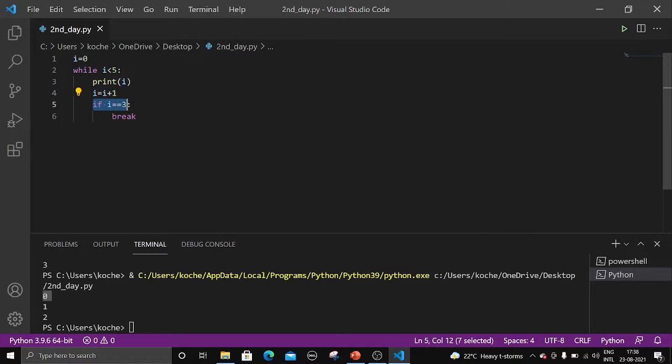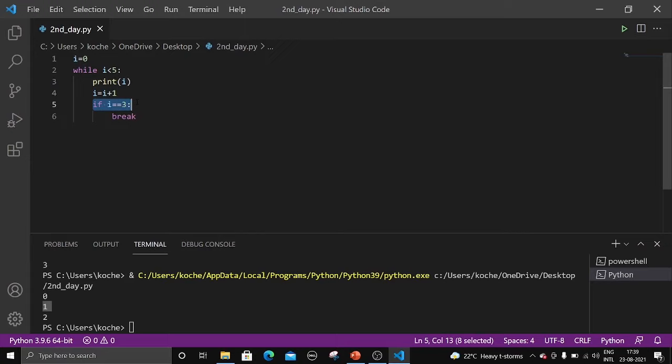Next we are checking the condition. If i is equal to 3. Is 1 equal to 3? No, it is not equal to 3. So we are not exiting the loop. Now i equal to 1 and here it will be checked again. 1 is less than 5, right? So 1 is printed. Where is it printed? Here it is printed. Next it will be incremented, that is 2. Now it will check again.